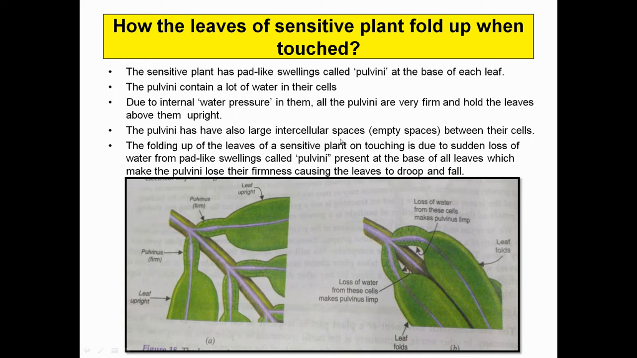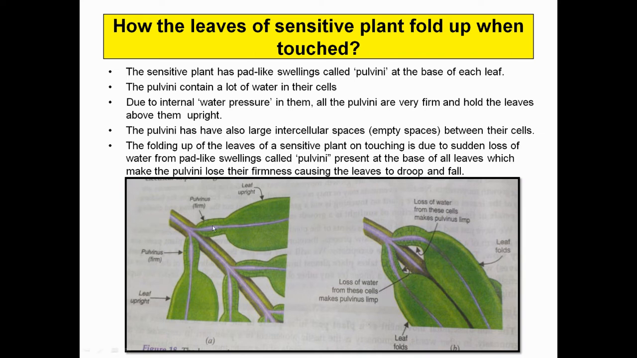How do the leaves of the sensitive plant fold up when touched? As you have observed in Mimosa pudica or Chui Mui, when you touch it, the whole leaflet is going to close down. How does it happen? Why does it happen? We are going to demystify all of these things. As you can see on the leaflet at the base, a swollen portion is there that is referred to as pulvinus. Singular is pulvinus and plural is pulvini.